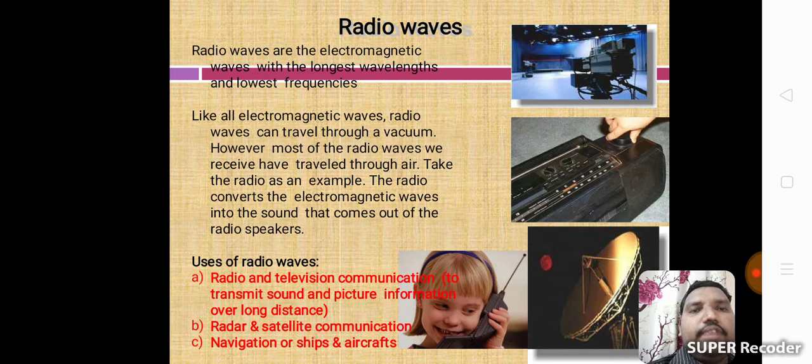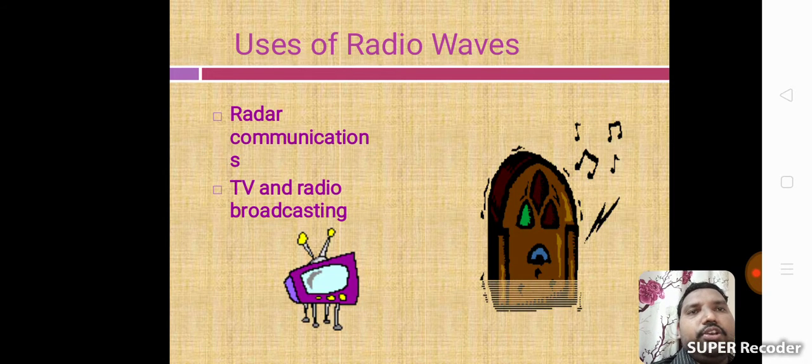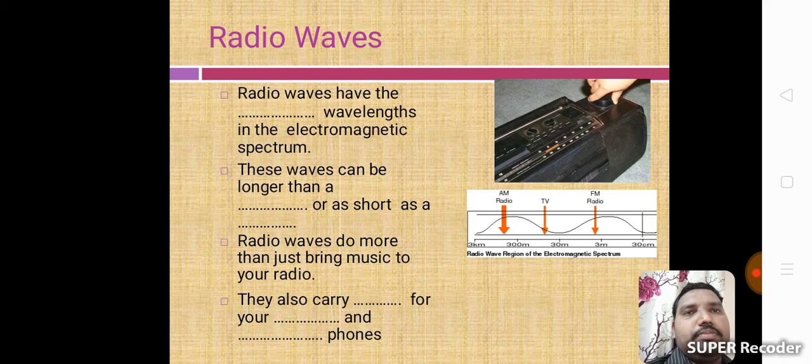Uses of radio waves: radio and television communication to transmit sound and picture information over long distances. Radar and satellite communication. Navigation for ships and aircraft. These are the main applications of radio waves. Radar communications, TV and radio broadcasting. That means radio signaling and TV signaling use radio waves.